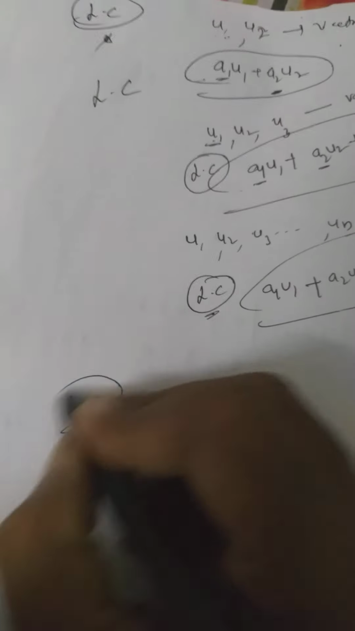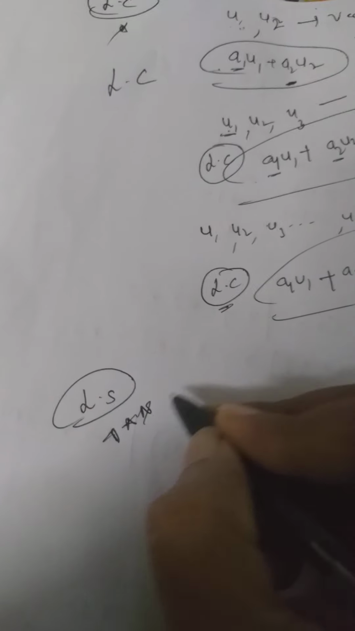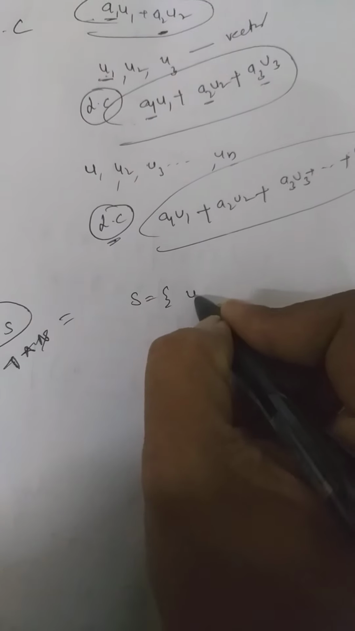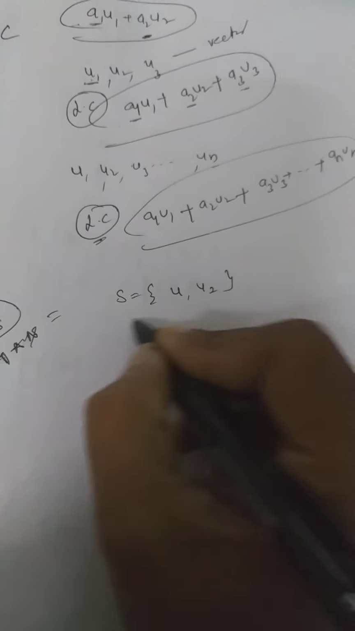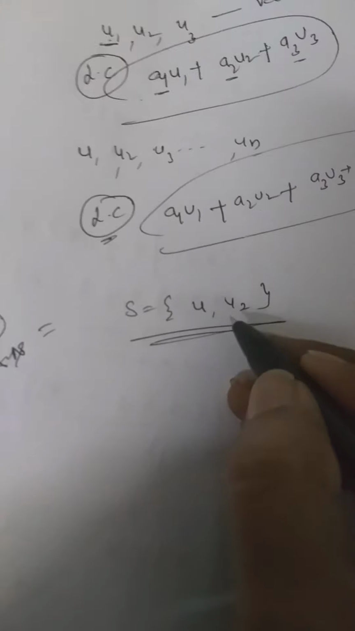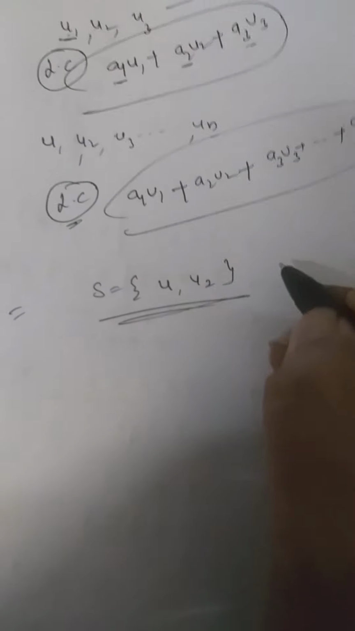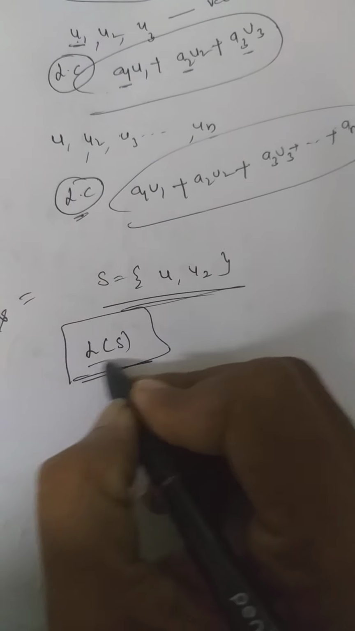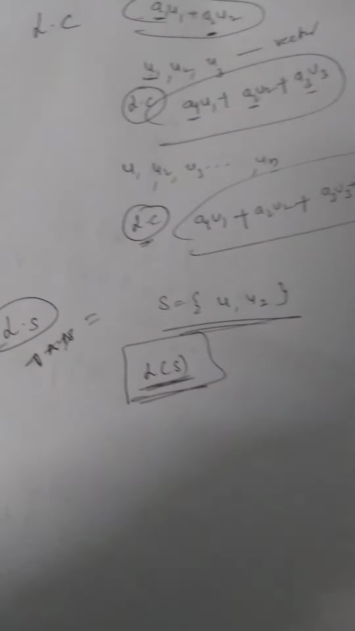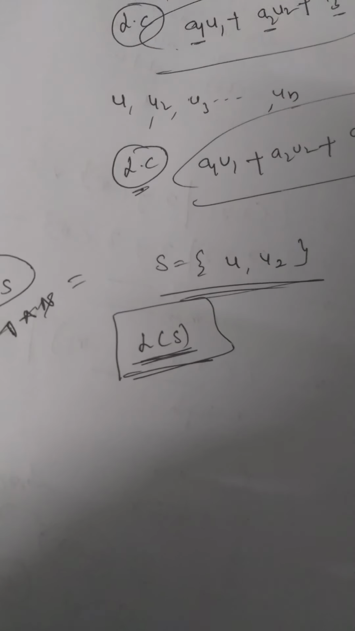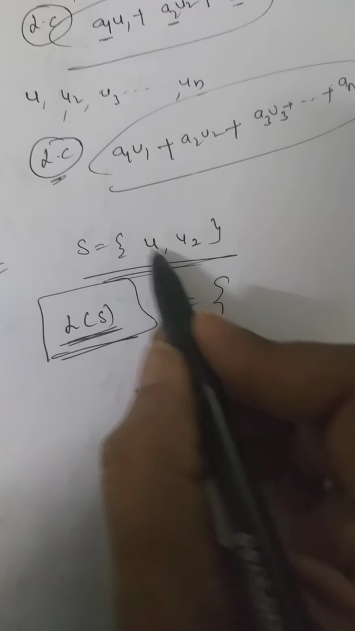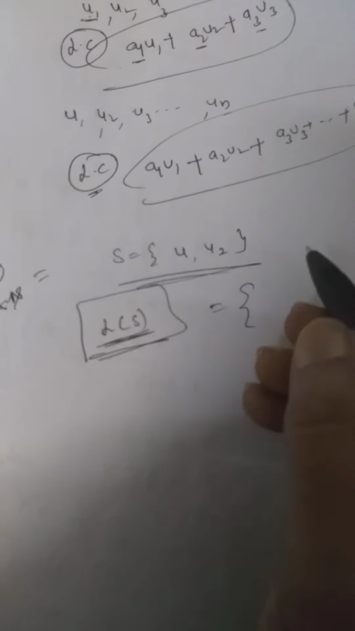Now linear span. Linear span means, suppose S is equal to {u1, u2}, right? Suppose S contains only two vectors. Now I want the linear span. The linear span of a set is denoted by L(S). L(S) means the linear span of a set S. This is defined as the collection of all possible linear combinations of u1 and u2, right?